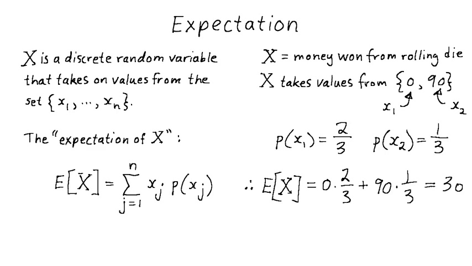Just a footnote here, a discrete random variable can take values from an infinite set, in which case the expectation involves an infinite sum. Those infinite sums might converge to particular values. In fact, you've likely seen examples when you were learning about the connection between Riemann sums and definite integrals. However, it's not always true that an infinite sum will converge on a particular value. And in those cases, the expectation won't exist.